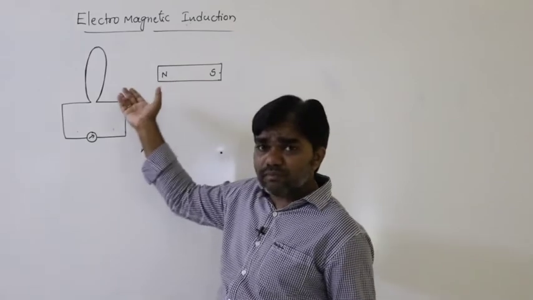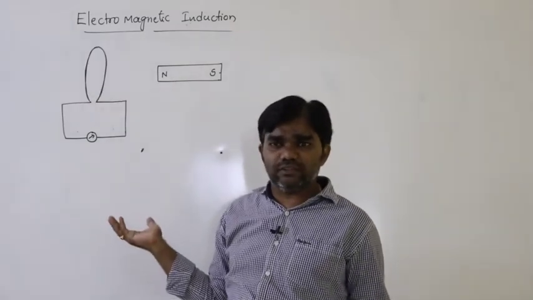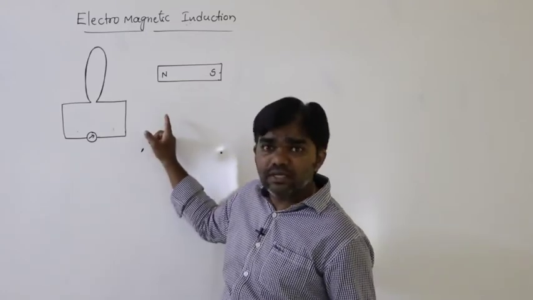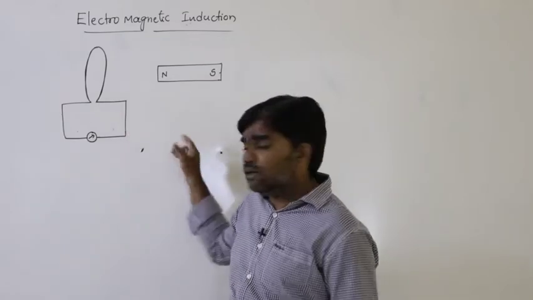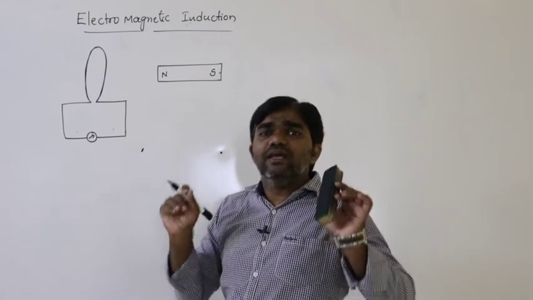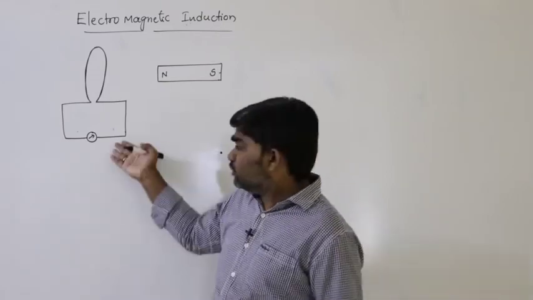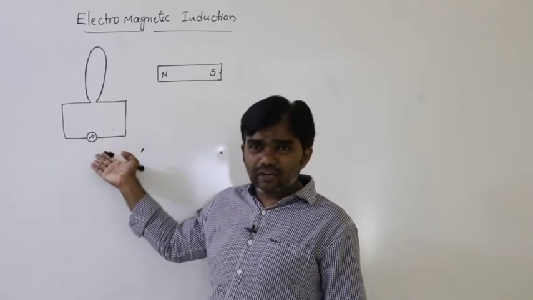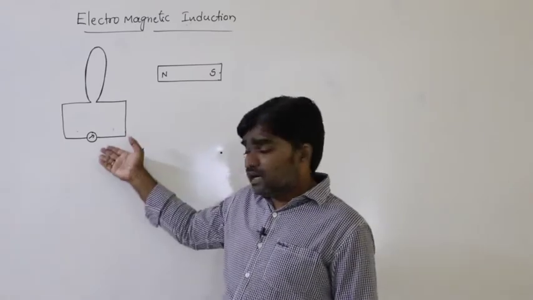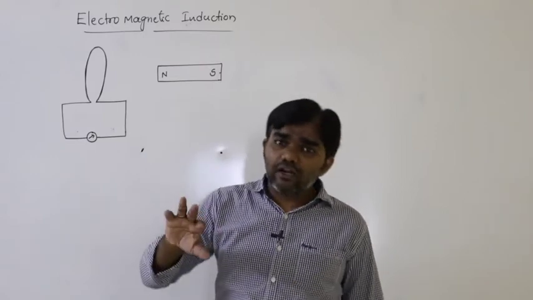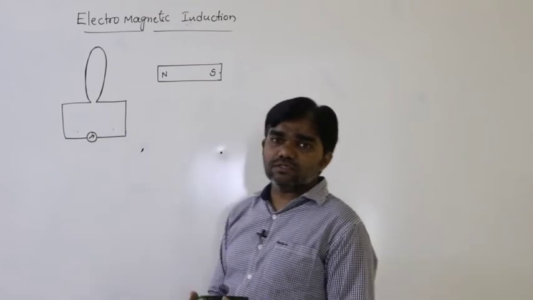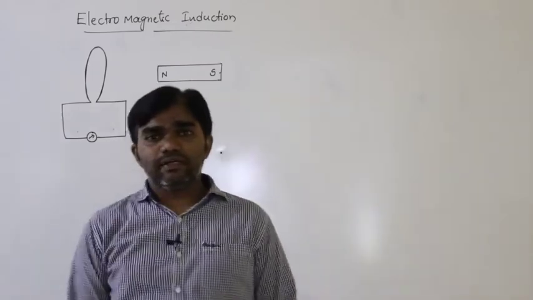Depending on the motion of the magnet, the direction of the current maybe we can decide after that. But due to the motion of the magnet either towards the coil or away from the coil, definitely a certain amount of deflection must be observed. So that means definitely current must be passed. Without the current, the galvanometer does not show any deflection, either current or voltage. So this galvanometer can be converted into an ammeter or a voltmeter in any situation. So it shows deflection. So that is the experiment conducted by Michael Faraday.